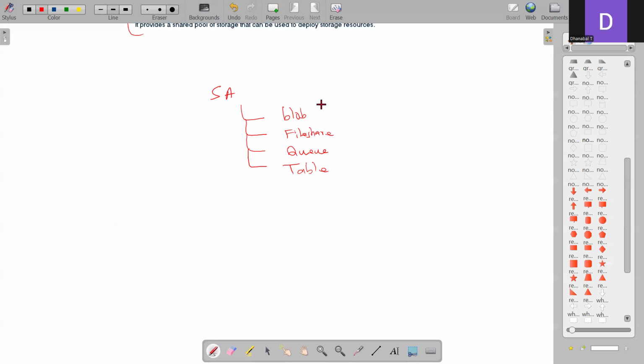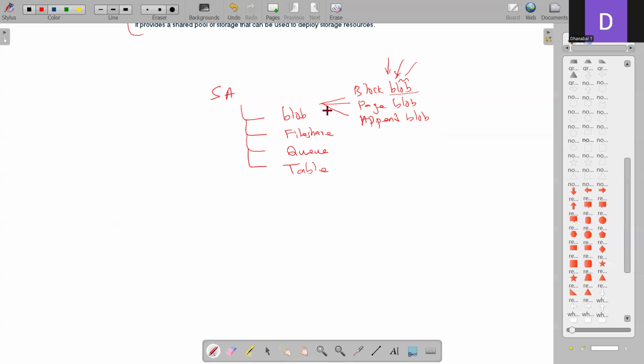Again, blobs can be classified into 3 types: block blob, page blob, and append blob. What is a blob? It's a binary large object, and it's like unstructured data.